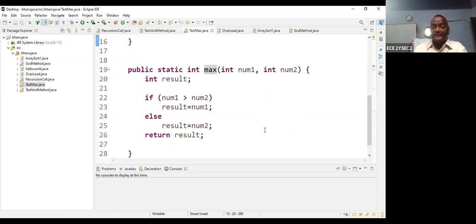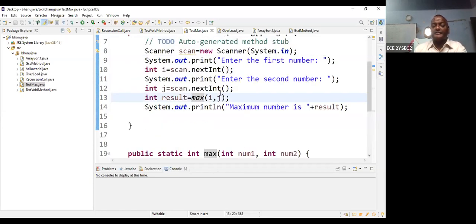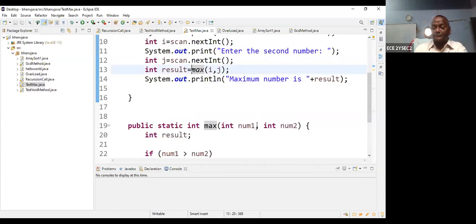Okay, so let us see the method declaration. Public static. These are the modifiers. And this is called the return type. If you mention the return type, then this method can return some value. So what is the name of the method? Maximum. What are the parameters? Integer number1 comma integer number2. So according to the parameters, you should send the arguments. Suppose here integer number1 and double number2, then you can pass integer i and double j. So that's why arguments are transferred to parameters.